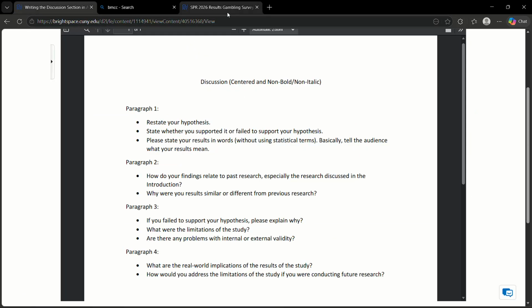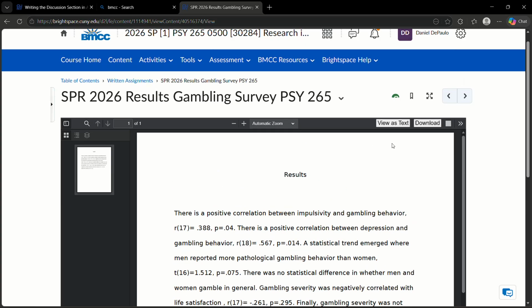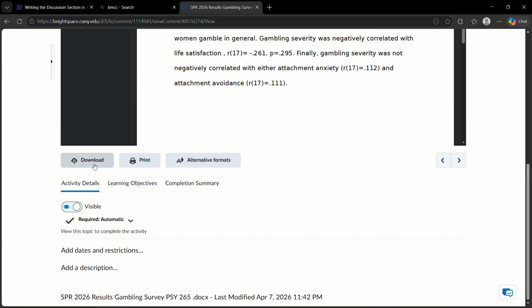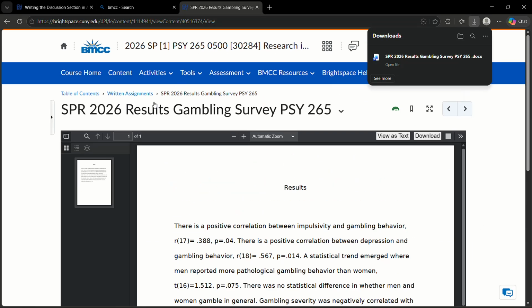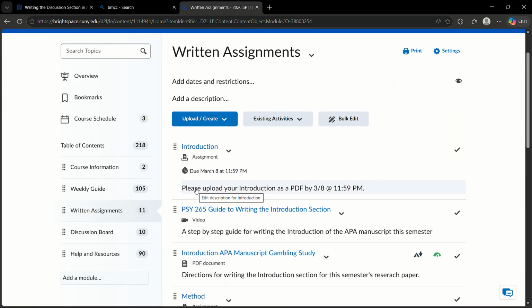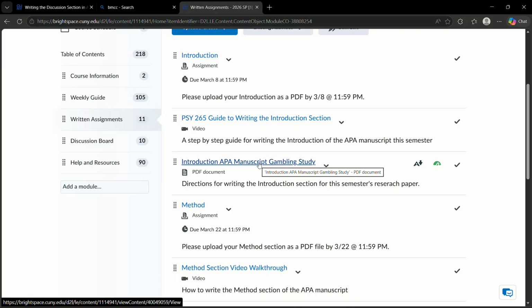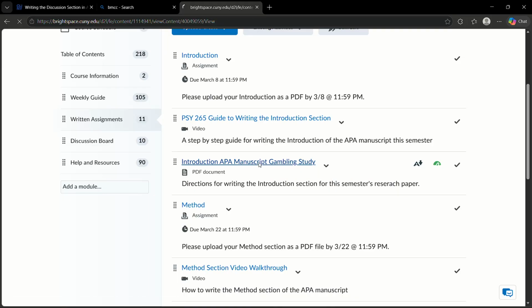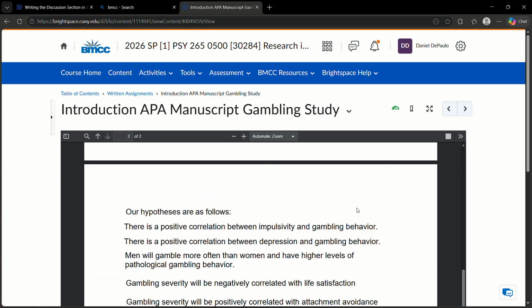go back to written assignments again. Let me just download this results section. If you want to find out what the 5 hypotheses were again, or review, go to where it says Introduction APA Manuscript. And in the last paragraph of your introduction, you were supposed to have the 5 hypotheses, and they're right here.